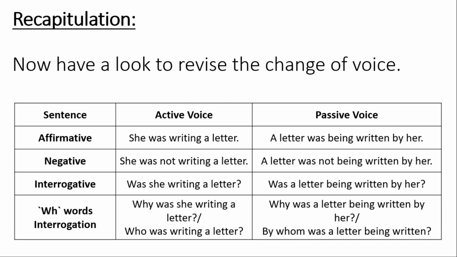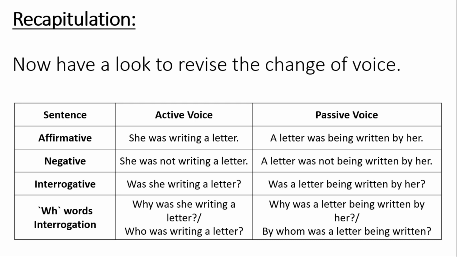Next is WH words interrogation. The active voice. Why was she writing a letter? And the passive of this sentence is, why was a letter being written by her? Written is the past participle form of write. Her is the objective case of she.